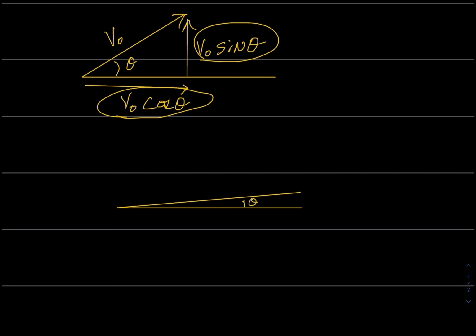So here's our theta, and here's our v sub naught. Okay, so here's the vertical component, kind of, and here's our horizontal component.